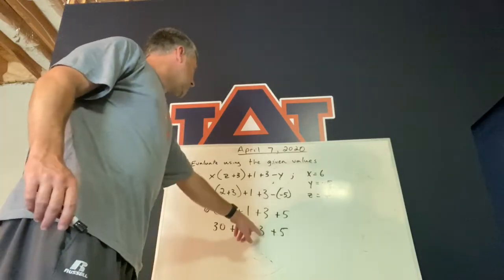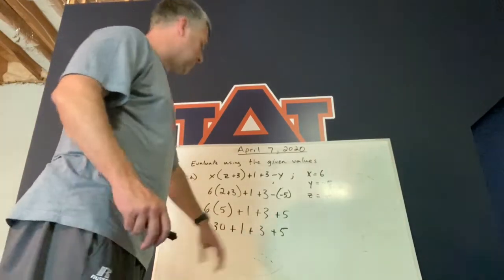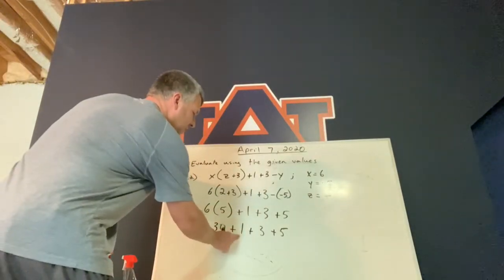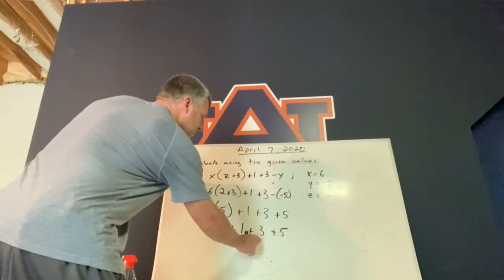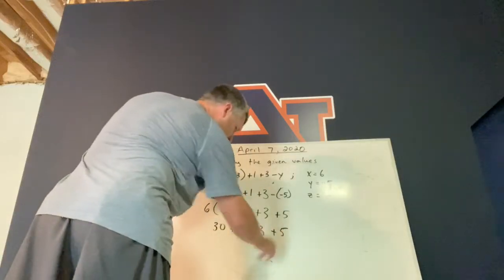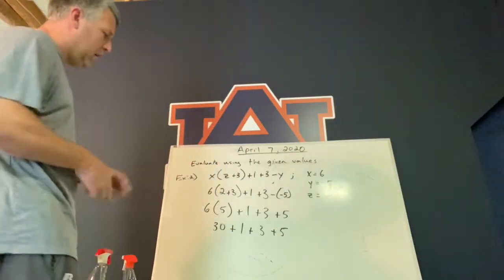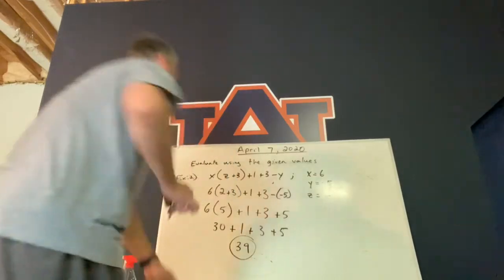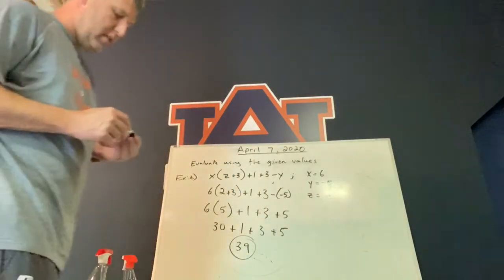31 plus 30, well, I'm saying we can do it in our head. 30 plus 1 is 31. Plus 3 is 34. Plus 5 is 39, okay? So you know that at the end our final answer is just 39.